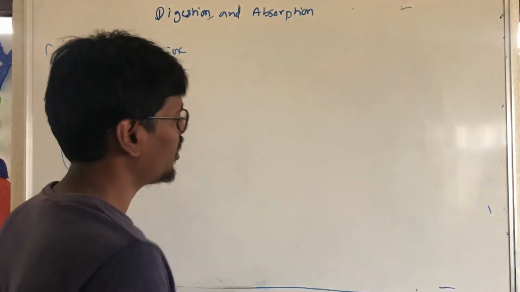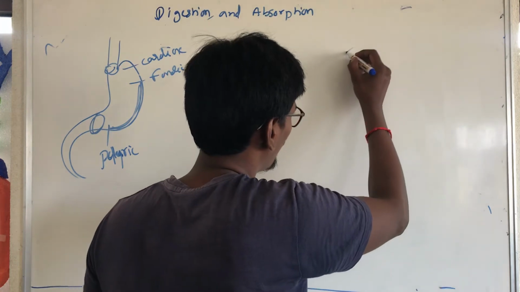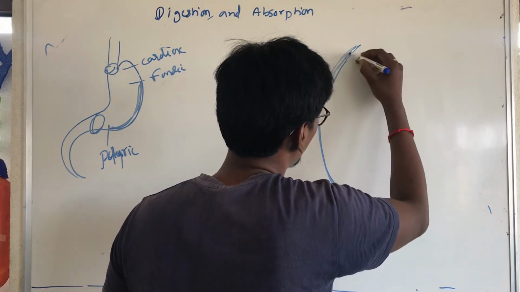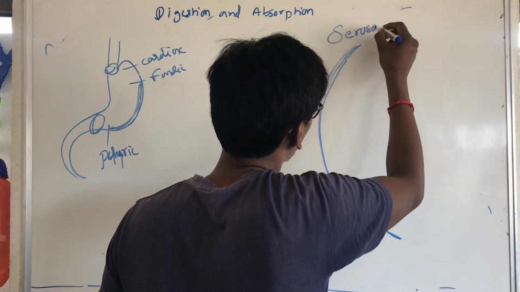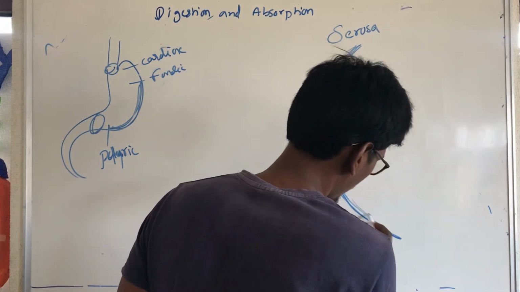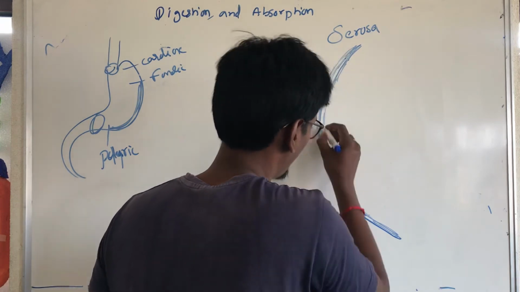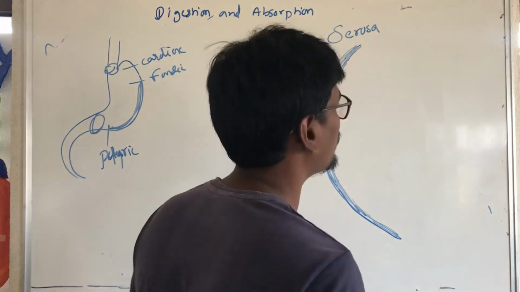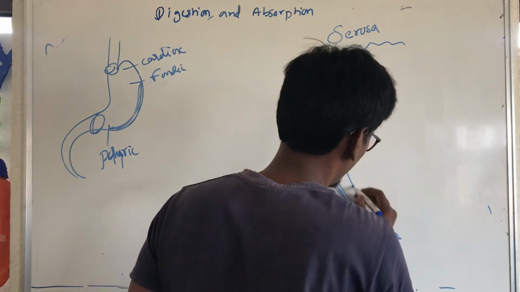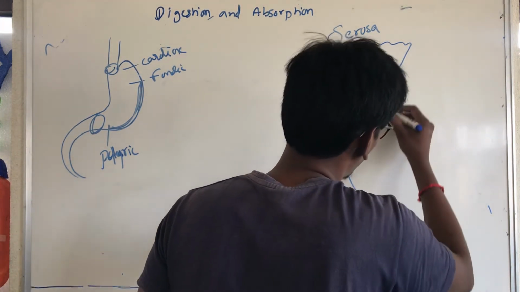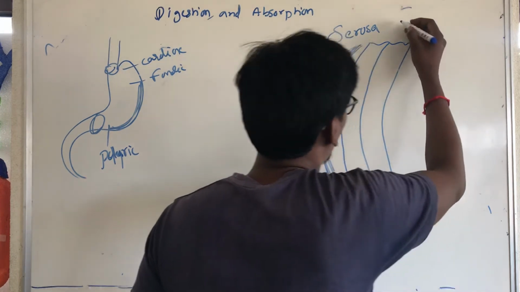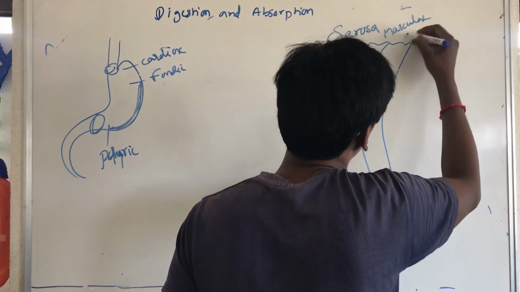The first layer is called the serosa layer. The next layer is the muscular layer.